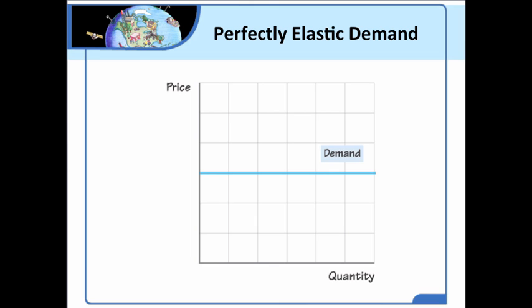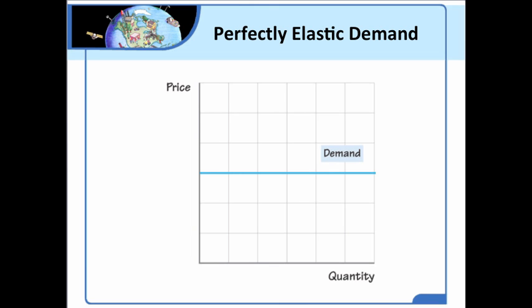Now, there are a couple of special cases that we talk about. The demand for a good can be inelastic or elastic. It can be unit elastic. But there are a couple of special cases. This is a special case. It's called perfectly elastic demand. And what you'll notice here is that the demand curve is horizontal. At the price that is listed here, whatever the price might be, and we haven't labeled the price, so it could be any price that we want, but at the price we have here, consumers will buy an infinite amount.